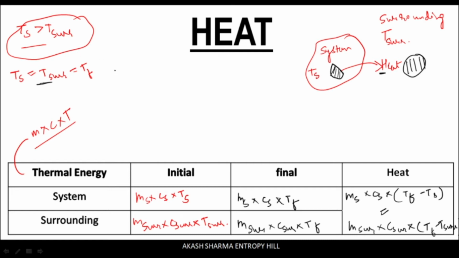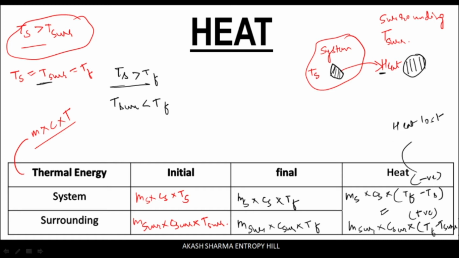And now my dear, the initial temperature of the system is greater than the final temperature of the system. That means that it has to be a negative value. The initial temperature of the surrounding is less than the final temperature of the surrounding. That means that it has to be a positive value. So negative here represents that heat is being lost, and positive represents that heat is being gained.